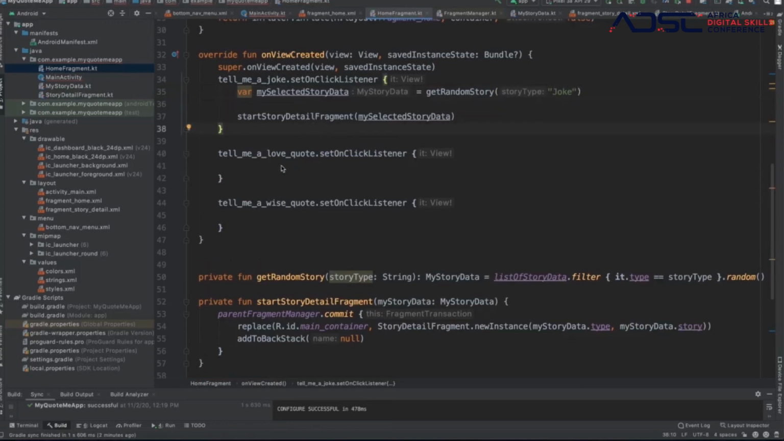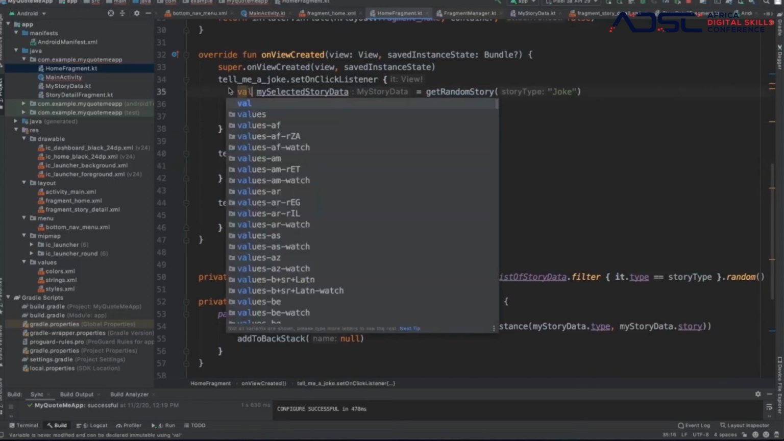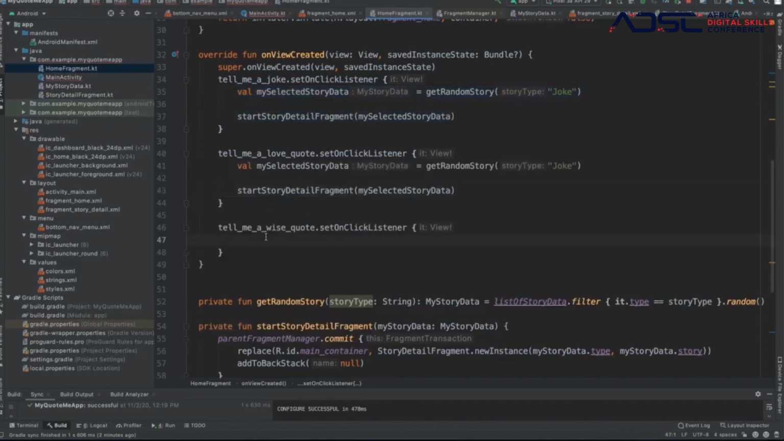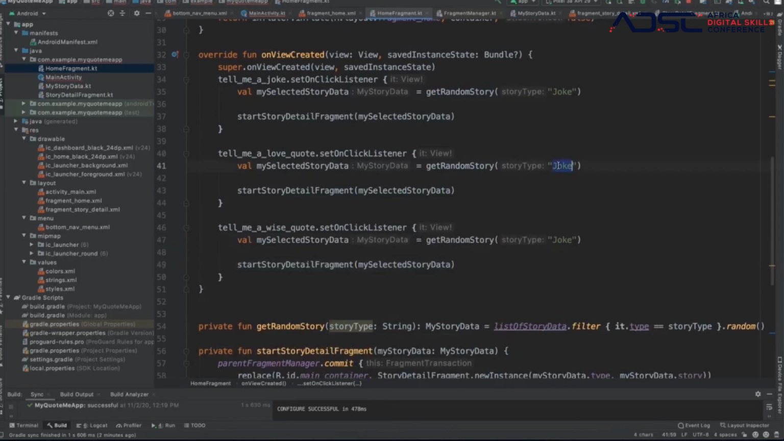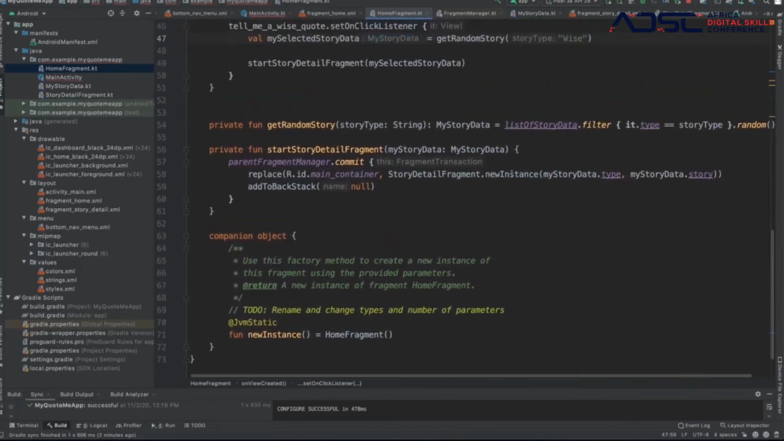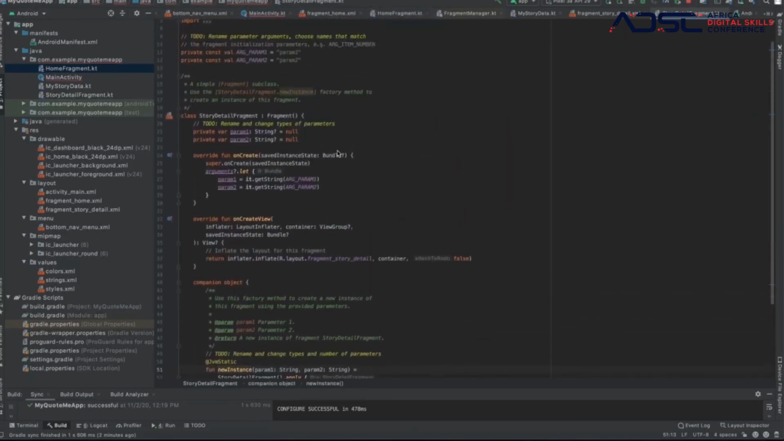And then also we could do the same for, we could copy paste. Let's copy paste. Copy paste is something that you do a lot in programming. Copy paste, boom, and then boom. But then you need to change this to love, and you need to change this to wise, right? You need to do that. So we are basically done with this, but we need to go to the story detail fragment.